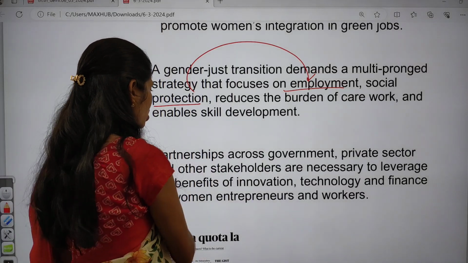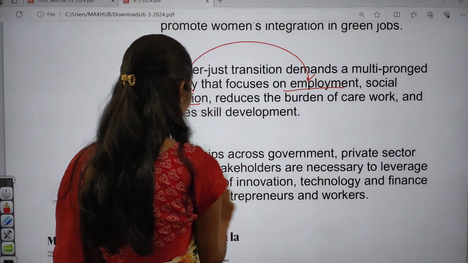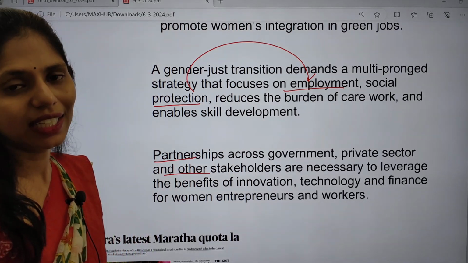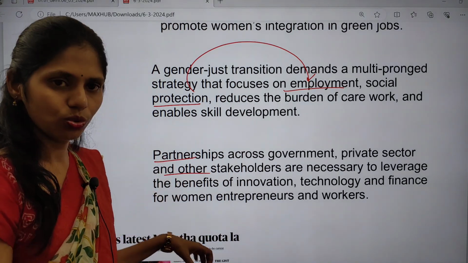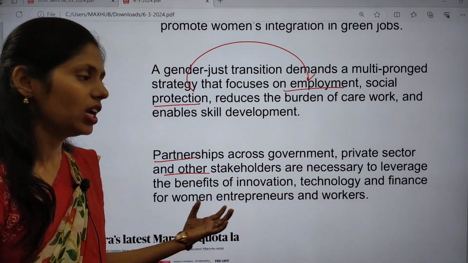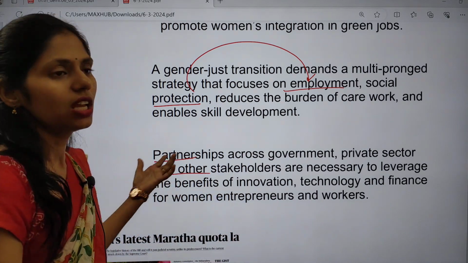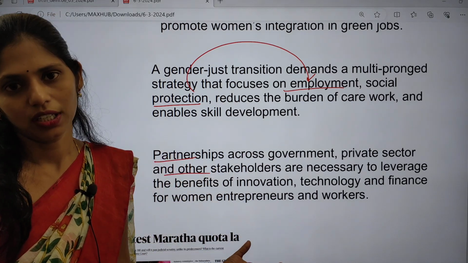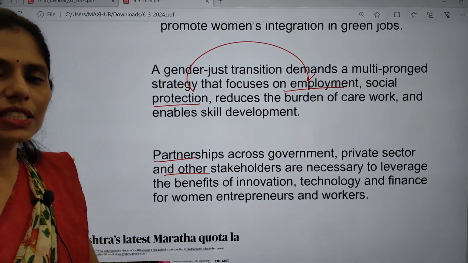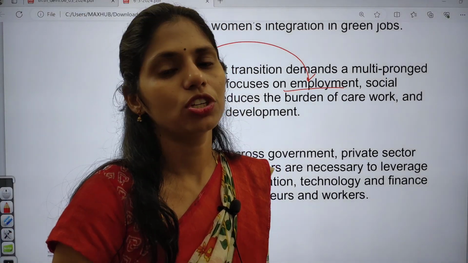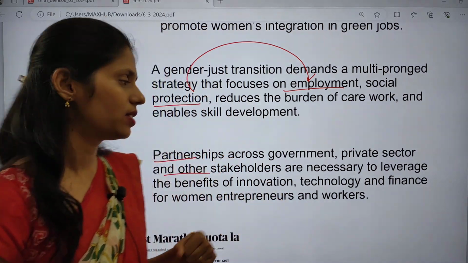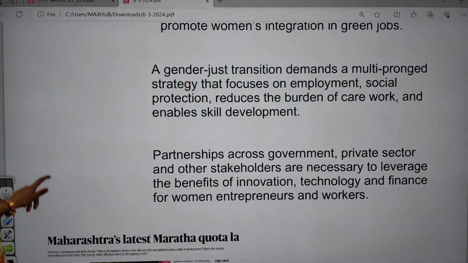And partnership across government, private sector, and other key stakeholders is also very necessary, and we can benefit innovation, technology, finance, women entrepreneurs, and workers. If you take all these steps, that will be very helpful for increasing women's participation in green jobs. So now let us see the next topic.